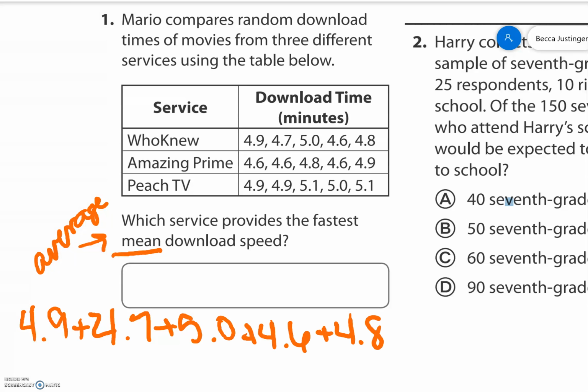Plug that into my calculator. And that gives me 24. And then we're going to divide by 1, 2, 3, 4, 5. So 24 divided by 5 gives us 4.8. So Who Knew is 4.8.